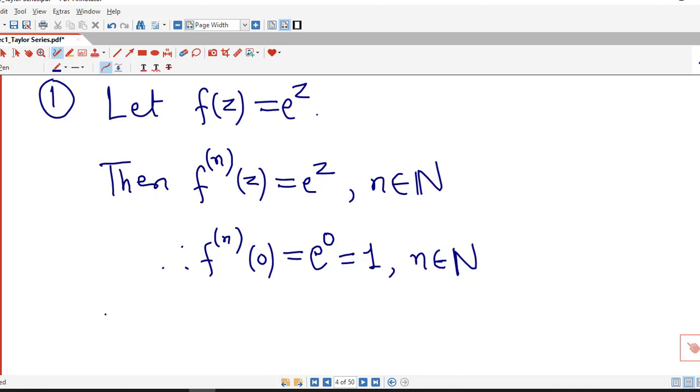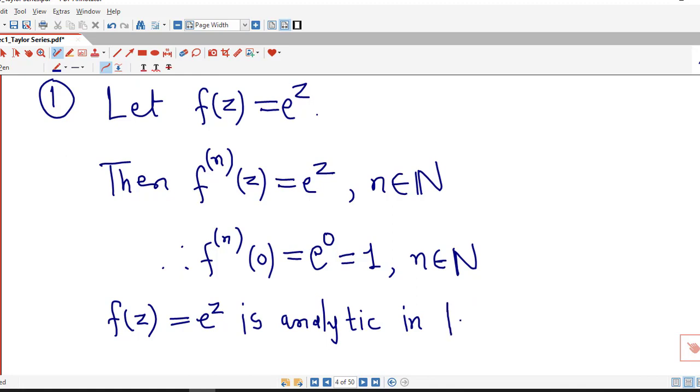Now this function is analytic at every point in the complex plane. So f of z equal to e raised to z is analytic at every point. So we can write that it is analytic in the open disk with center z0 equal to 0, which we can write as absolute value of z less than, and here there is no upper bound, so we can write infinity.